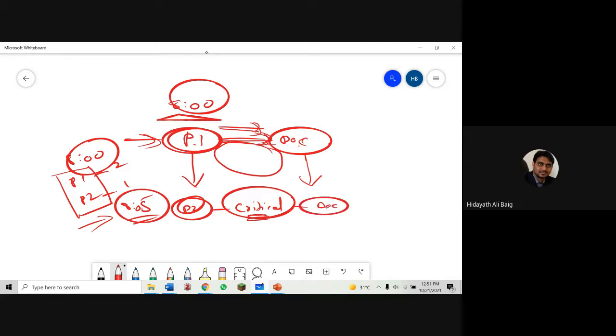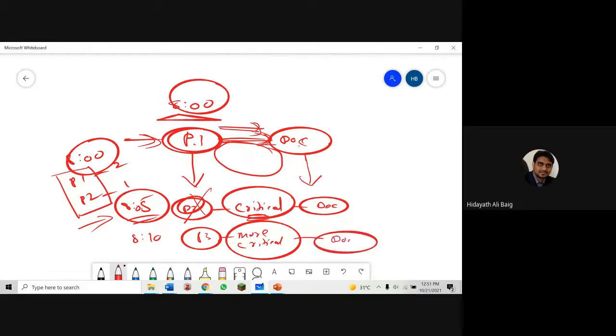Likewise, what will happen after some time? At 8:10, we have patient 3, more critical. So what will we do now? We will stop patient 2 and say, you go to the doctor. Do you understand the point now?